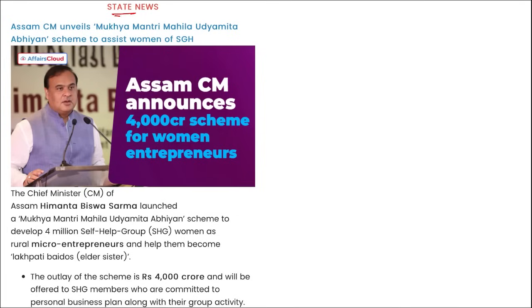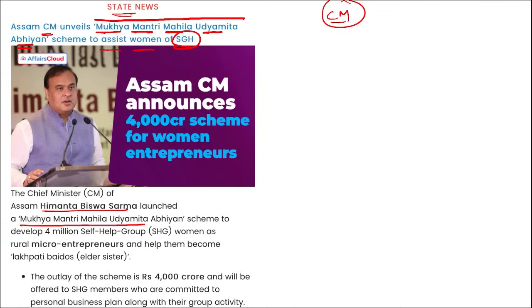Next news is related to state. Assam's chief minister has unveiled Mukhya Mantri Mahila Udyamita Abhiyan. This scheme is to assist women of self-help groups. Recently the Chief Minister of Assam, Himanta Biswa Sharma, launched this Mukhya Mantri Mahila Udyamita Abhiyan, and it will help 4 million self-help group women as rural micro entrepreneurs and help them to become Lakhpatis.